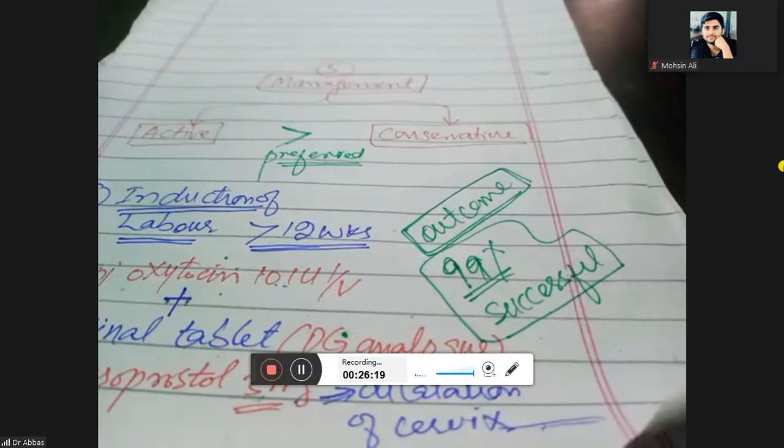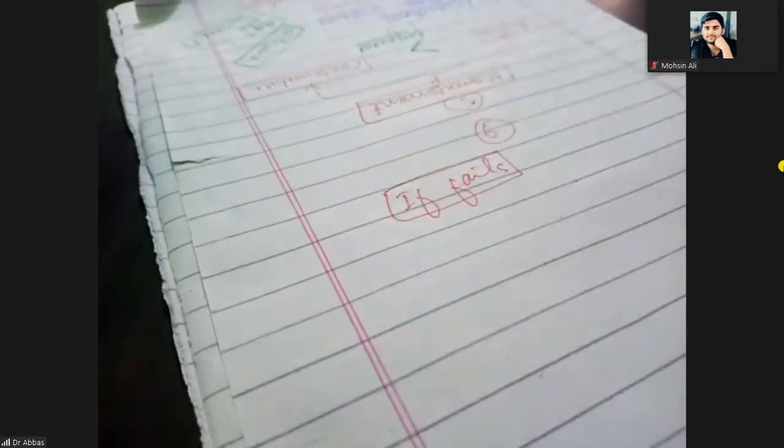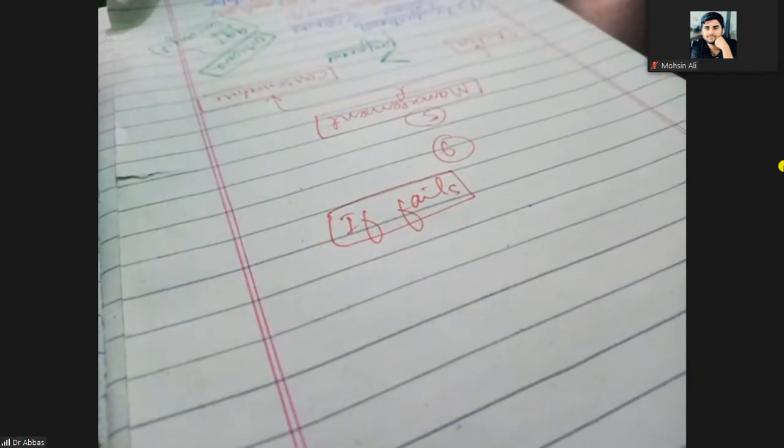But consider 1% it is not successful. Then what will you do? If this technique fails, if this technique doesn't work, then you will do the hysterotomy.